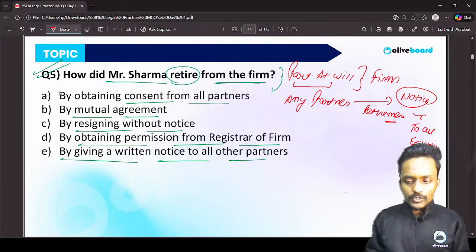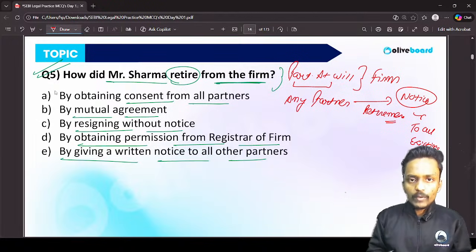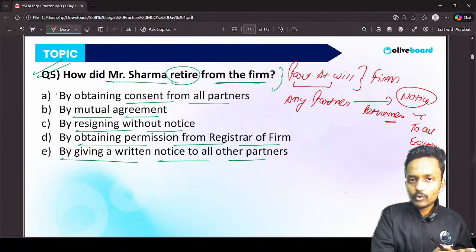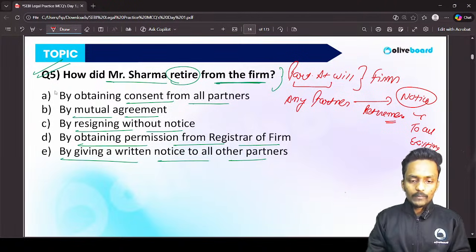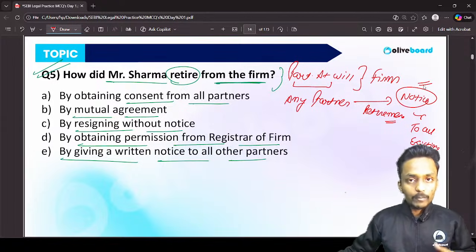It is not sufficient to give notice to existing partners. It is also important that you give a notice to the public as well. Because right now Sharma has fulfilled the first condition, but what about the second?